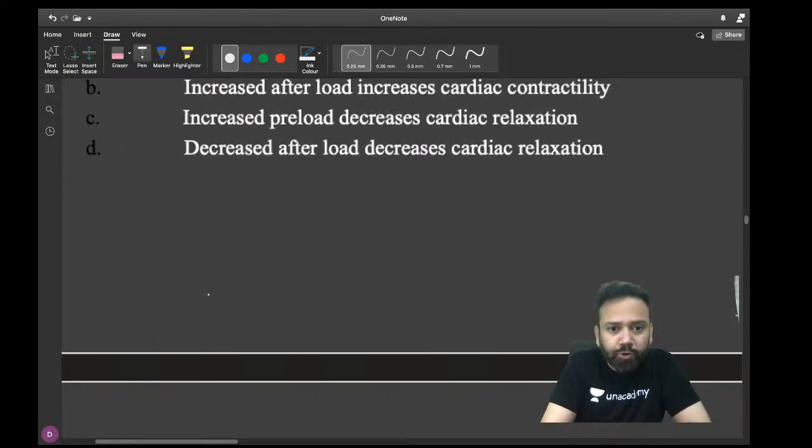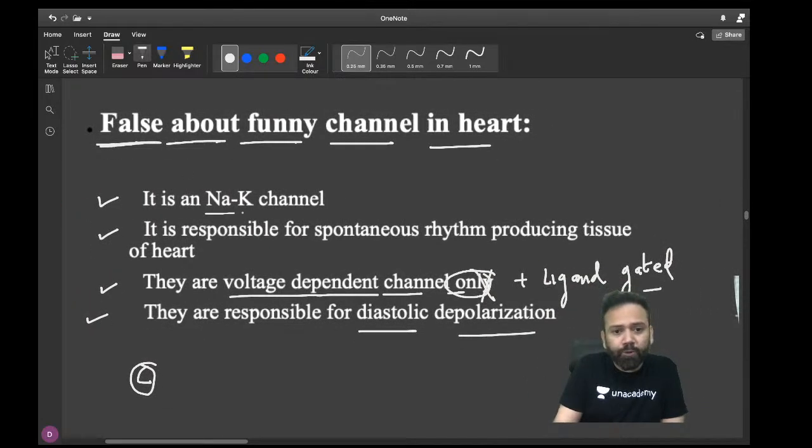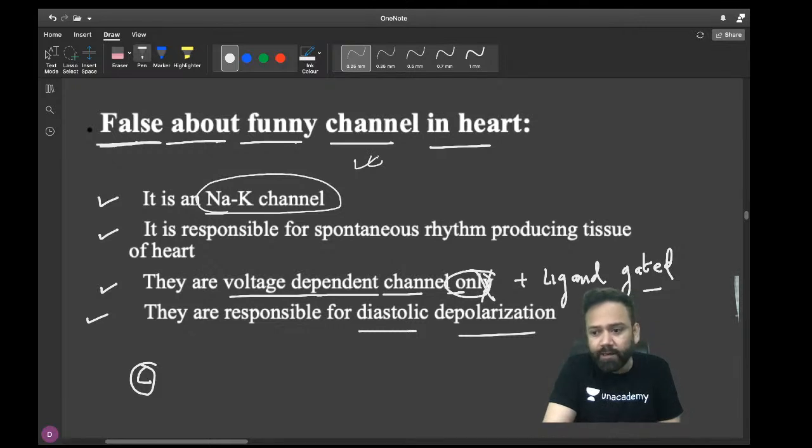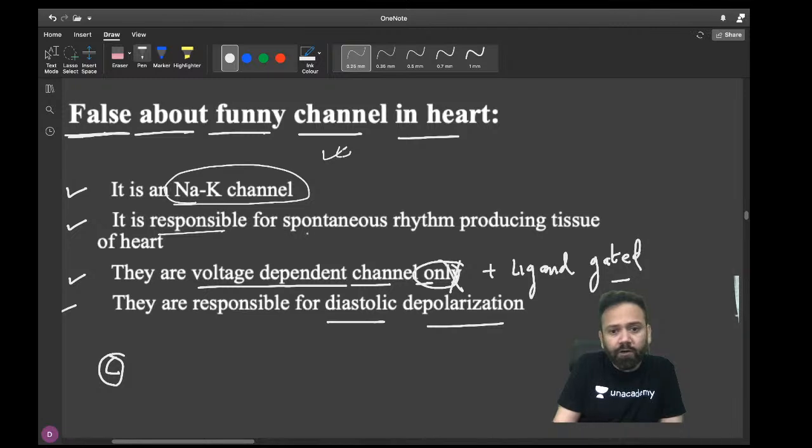So coming back to your question, it is a sodium potassium channel. Absolutely correct. It is responsible for the spontaneous rhythm producing tissue of the heart. Absolutely correct, because it is automatic. It is responsible for your automaticity.